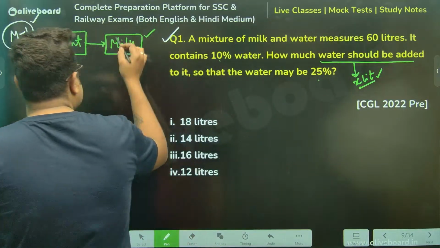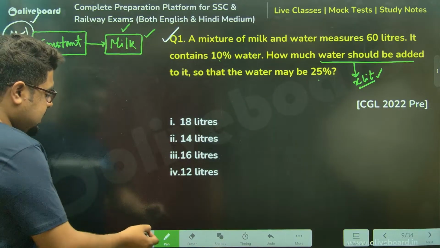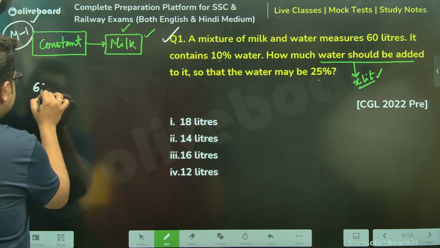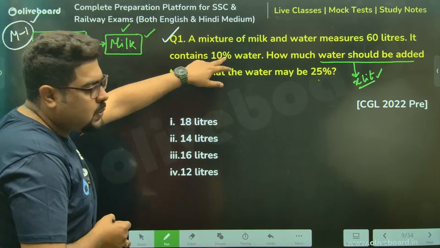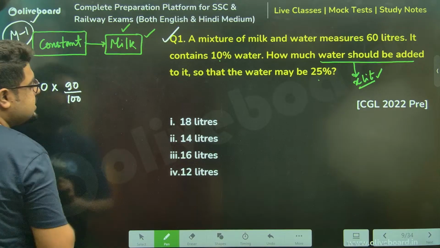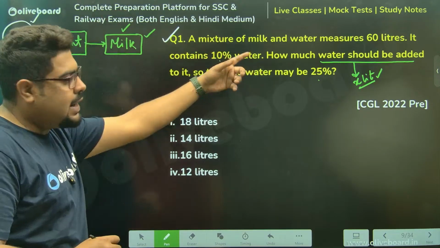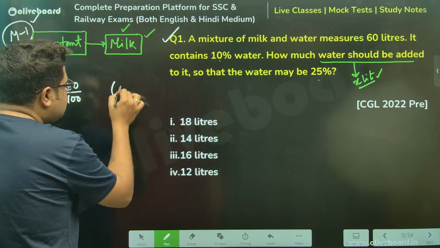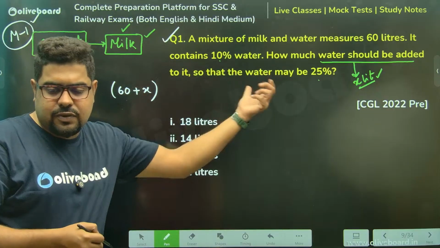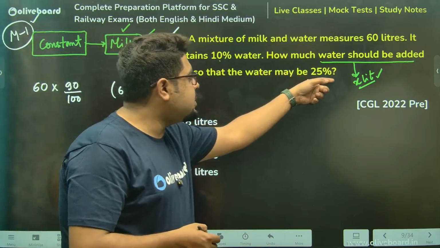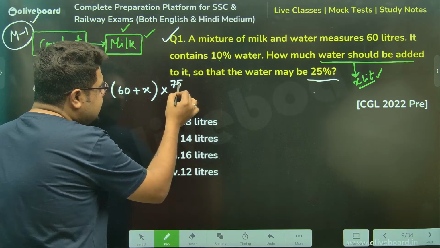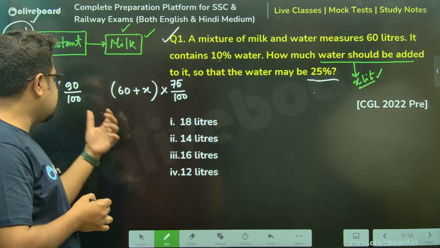Let's make our equation on this constant milk. How much milk was there initially? Out of 60 liters, 10% water, meaning the remaining 90% was milk. 90% meaning 90 by 100, that was milk. Now, after I've added X liters of water, the solution is not 60 liters anymore. Now the solution is 60 plus X liters. Here, 25% is water, so milk is 75%. So this is initial milk.